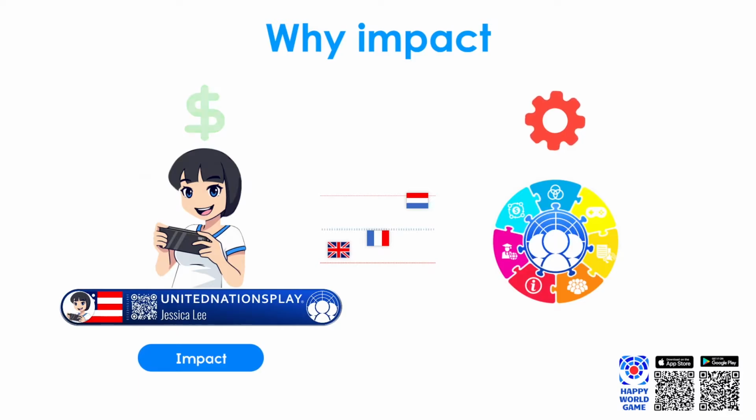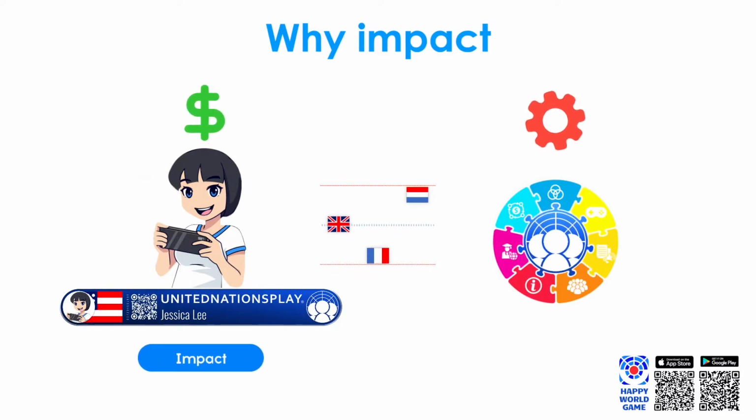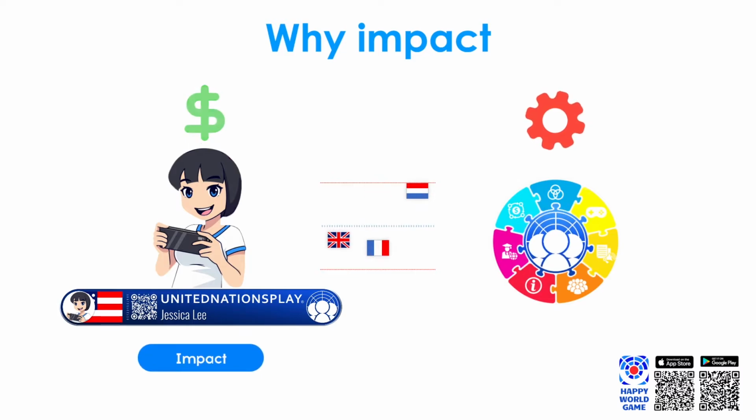Thus, Happy World game players making impacts are the highest level of game control in the United Nations play ecosystem because they can directly change the span ranges of the United Nations play condition by country indicator in real time.